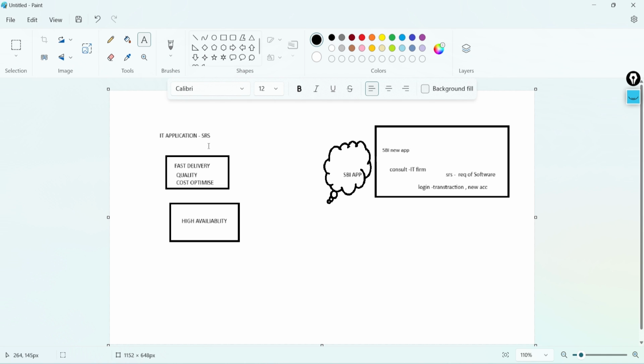Okay, so when we are going to make an application, we have to deliver it to the client. First, we have to deliver fast to them. We have to maintain the quality of our application. Then cost optimization: we have to minimize the cost as much as we can without compromising these three. First, second, third should not be compromised. Then we go for the cost optimization. Then we have to maintain the availability of our application 24 by 7. You got my point. These are the things we have to do.